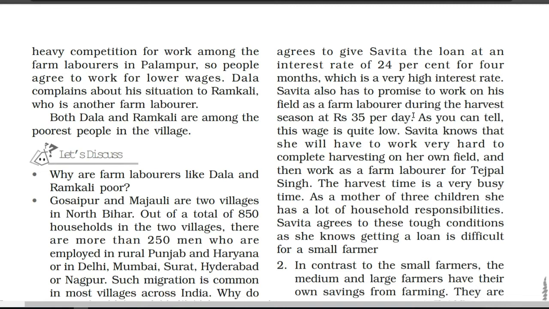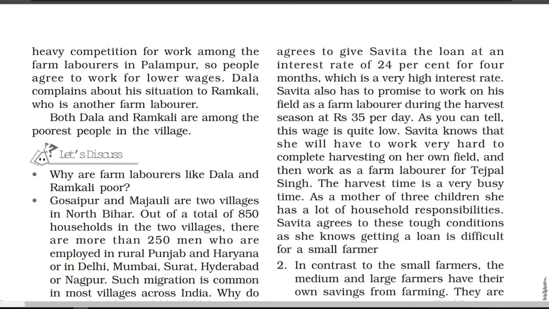I told you that there were two seasons when medium farmers and money lenders required labor in their fields, that is harvesting time and the sowing season. So here Savita has to promise to work on his field as a farm worker during the harvest season at rupees 35 per day. And we can also see that at harvesting time, she has her own land also.